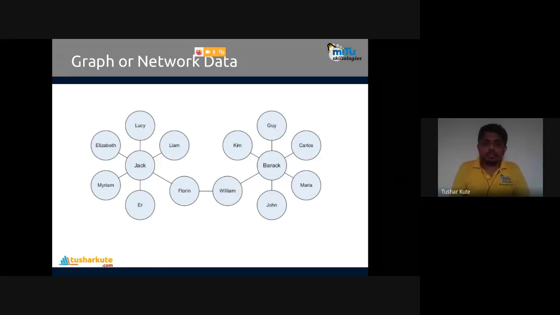Even if you think about the neural network, it is actually a model, a data model that we can use, but the data which is represented in the neural network is a graph. Decision tree is one of the examples. We have that in the syllabus. A decision tree is also one example used to represent the data or the model in the form of a tree, in the form of graphs. That's what graph data is. These are the different types of data that we have in the system.